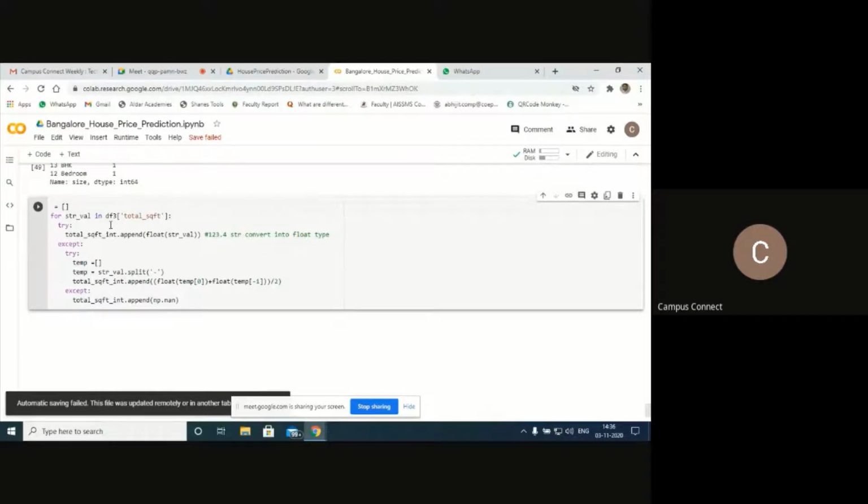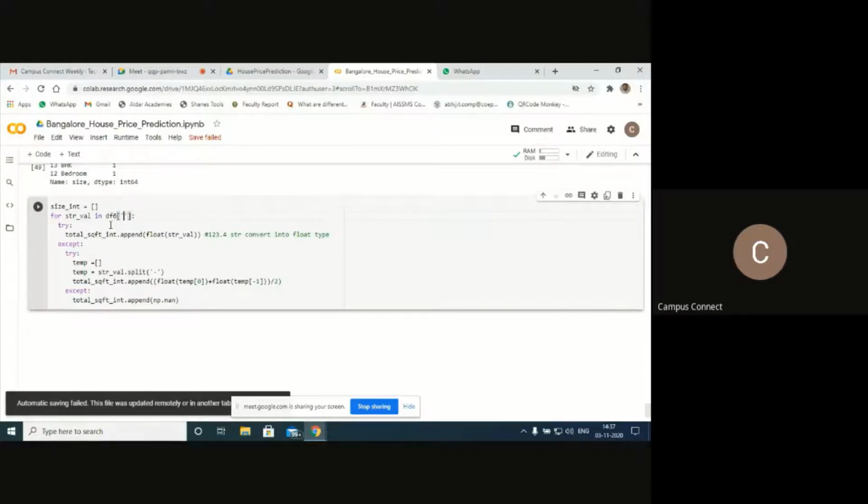We want to remove BHK, right? So size of int, one by one I'll take the values. Next, string value only I'll keep, str value. Now my latest data is df6, and my feature label is size.